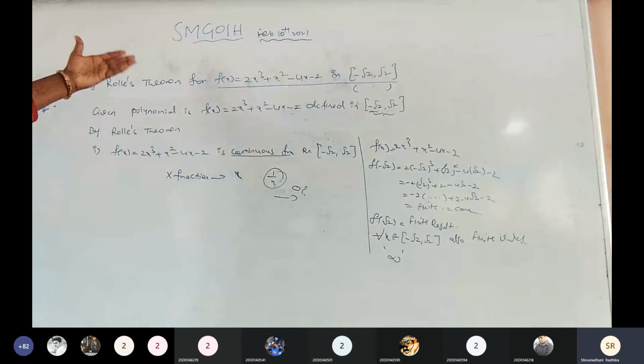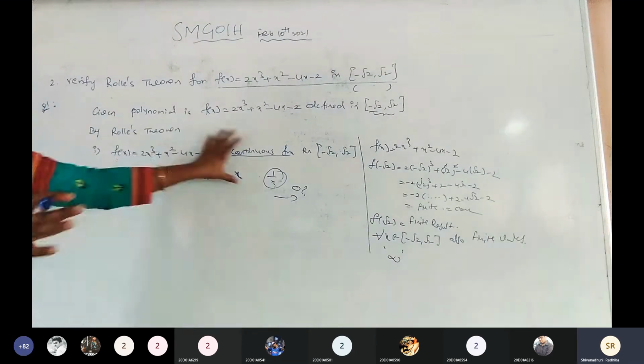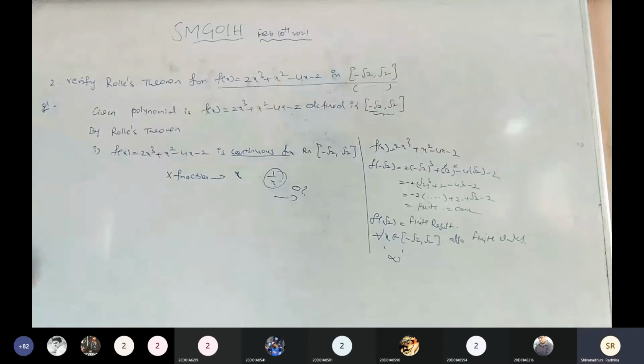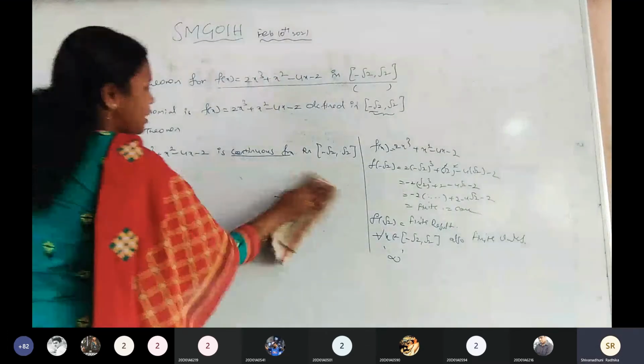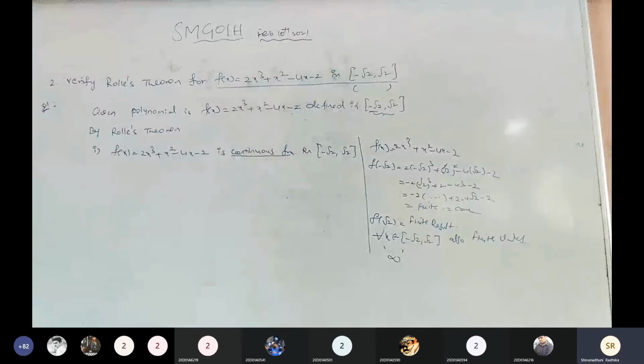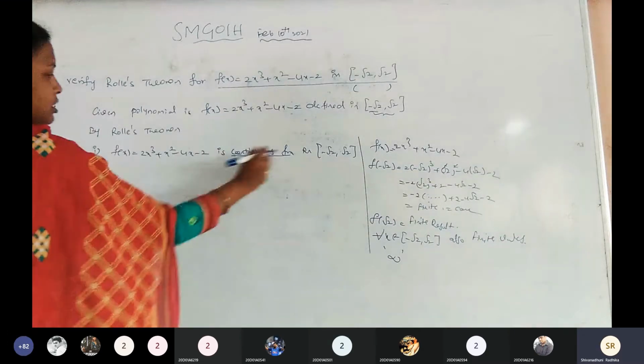Suppose the given polynomial doesn't have any fraction part or denominator part, blindly you can write that it is a continuous function. Is it clear, all of you? For a given polynomial without any denominator, directly write: every polynomial function is a continuous function.